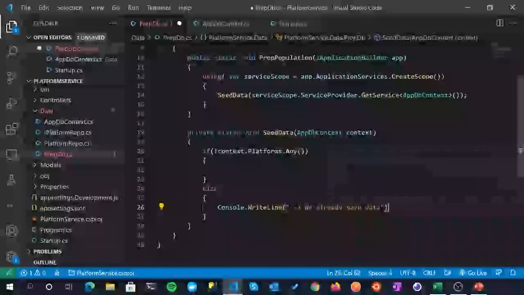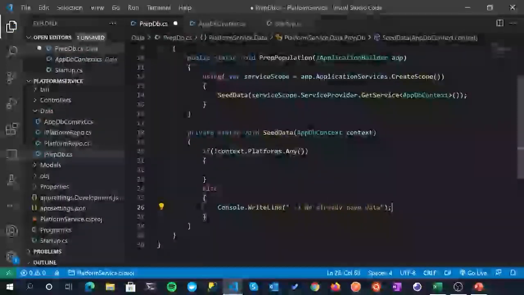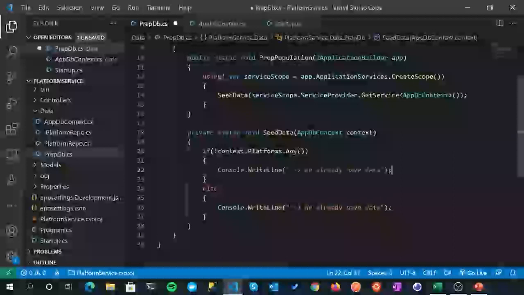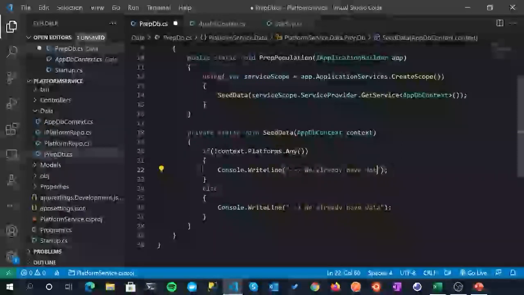At the moment, we're always going to be seeding data at startup because we're using in-memory, and once we shut something down and restart it, all the data's gone anyway. So for the moment, we're never going to see this. We're only going to see that when we move to using SQL Server, but we'll put it in for the moment. And then likewise up here, I'm just going to put in a Console.WriteLine, and we'll just say something like seeding data.